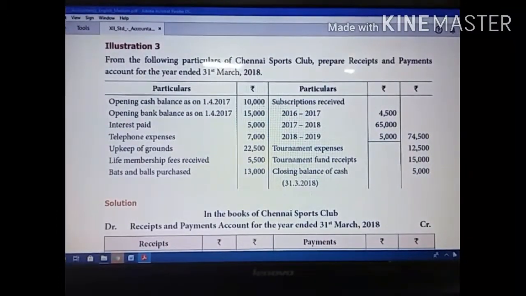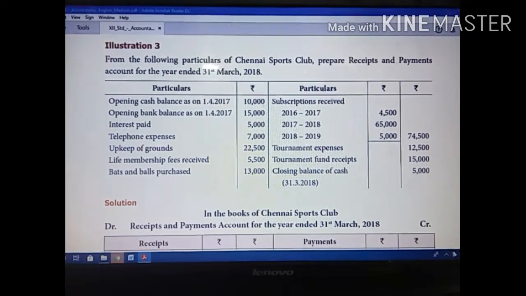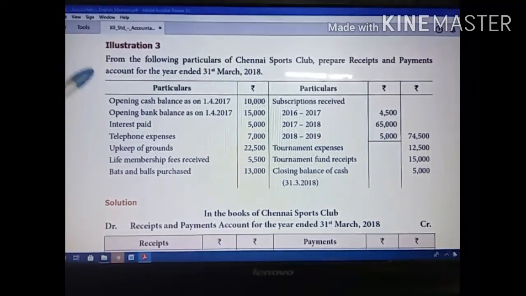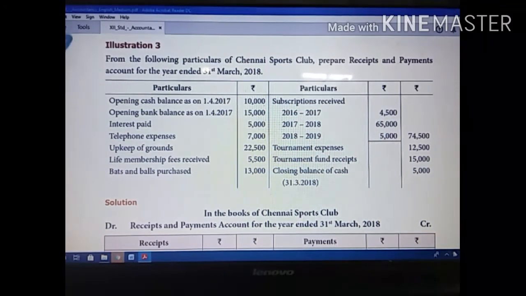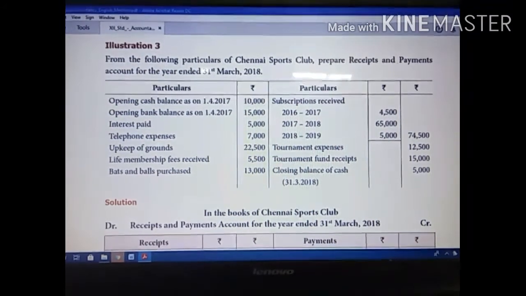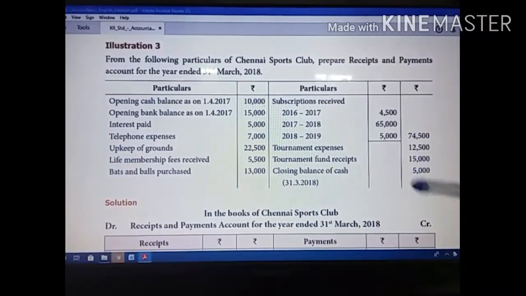Then tournament fund receipt. This is a receipt, so you have to show this amount on the receipt side. Then closing balance of cash. So see here, we have the opening balance of cash as well as the opening balance of bank. One year's opening, next year's closing; one year's closing, next year's opening. So here they have given cash opening and bank opening. If you see here, the closing balance of cash is also given.